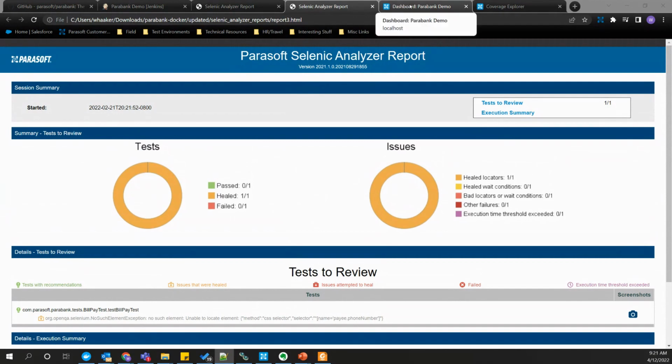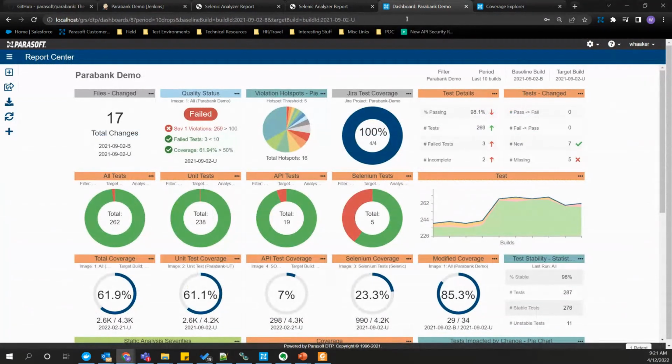To do that, I'm going to use DTP to dig into the evidence here. As Jeff mentioned, DTP is a central part of our continuous quality platform where it provides quality insights and analytics coming from static code analysis, unit testing, code coverage, as we'll see, and functional and non-functional testing. Pretty much the entire suite that Parasoft has here.